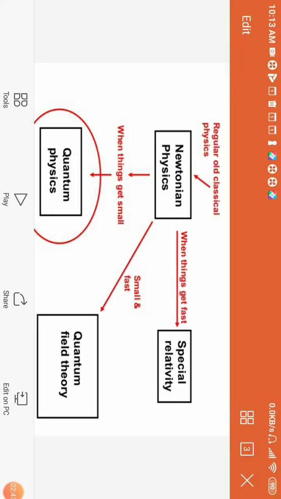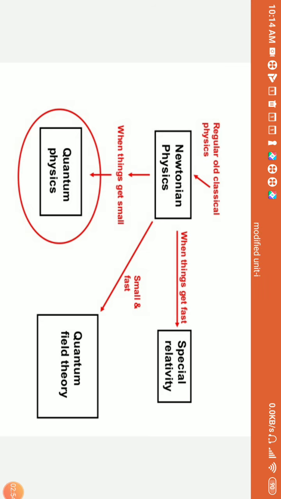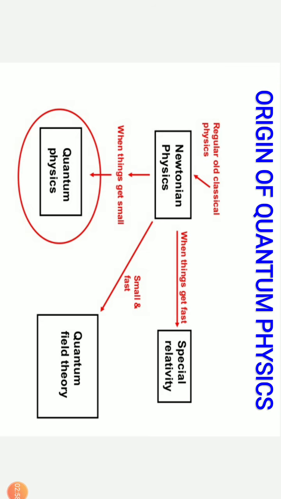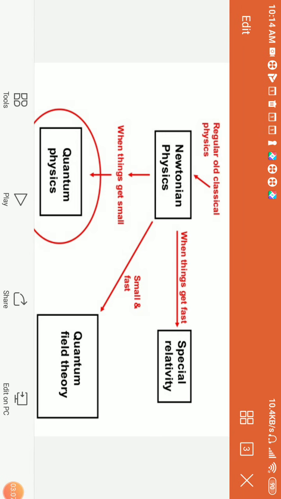But when we cut down to the atomic and subatomic level, Newtonian or classical physics is not in a position to explain the relative properties of matter. For that we required a new theory, and that theory we call quantum physics. So taking Newtonian mechanics as the basics, when things get small we go for quantum physics. If these smaller things are faster, we call it quantum field theory. And when things are faster, irrespective of being small, we call it special relativity.